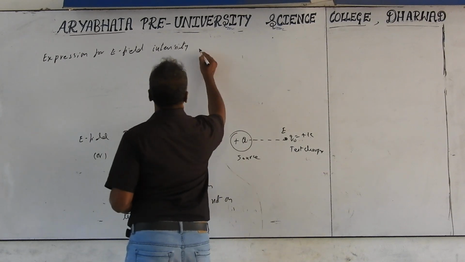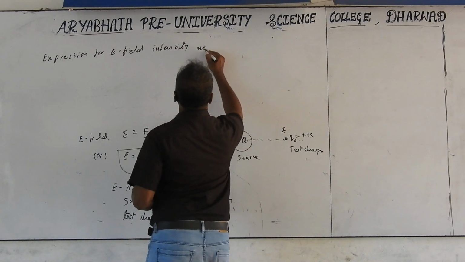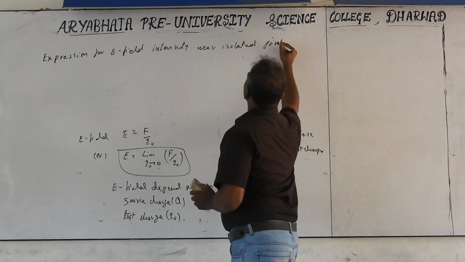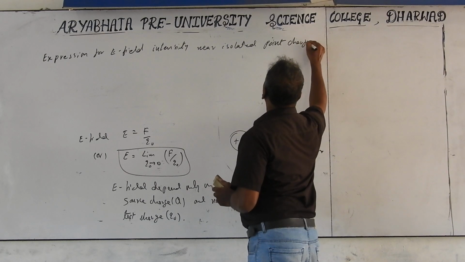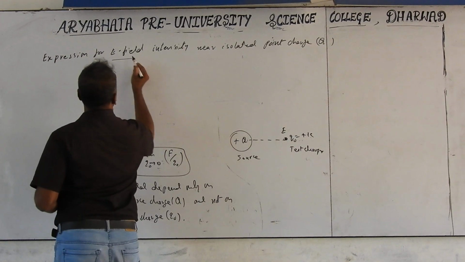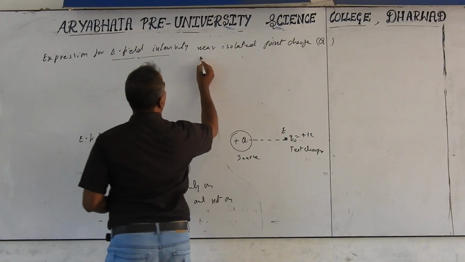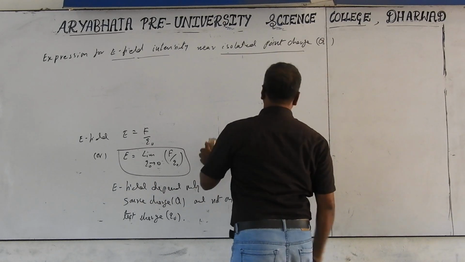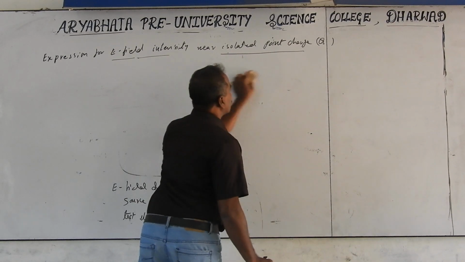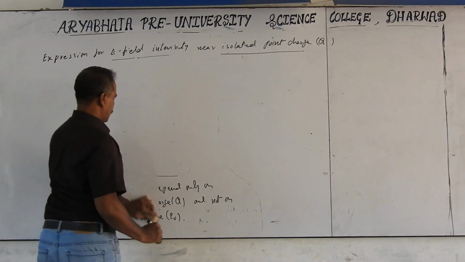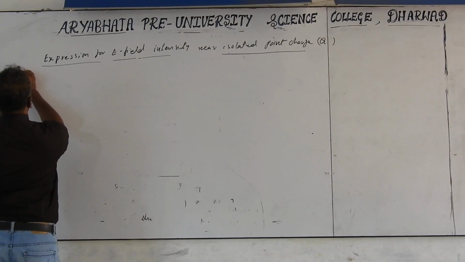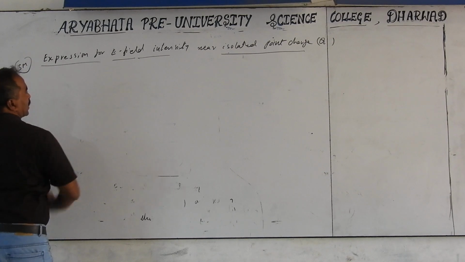Expression for electric field intensity near an isolated point charge. Expression for electric field intensity or electric field near an isolated point charge. Isolated means except the charge, other charges are not present. We call that an isolated charge. This is important for three months graduation.